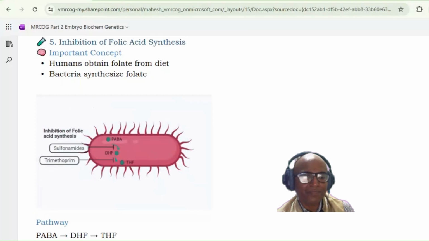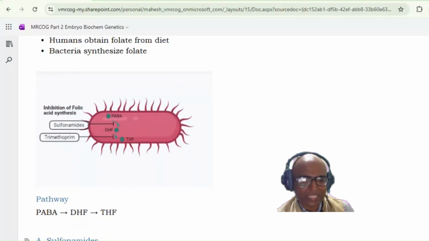The first step, PABA to DHF, is inhibited by the sulfonamides. Trimethoprim will inhibit the second step, that is DHF to THF. These sulfonamides and trimethoprim are bacteriostatic.